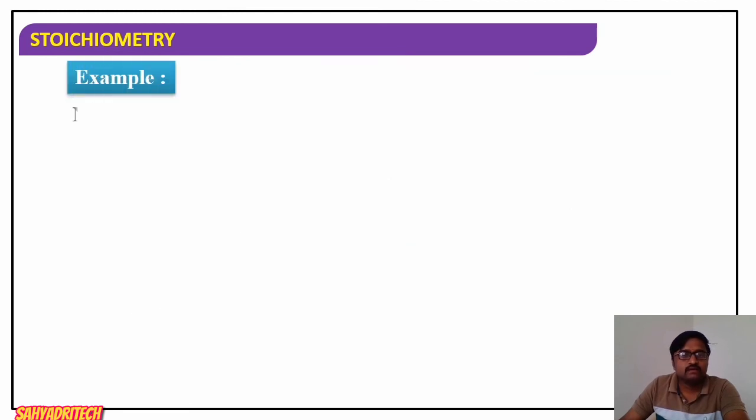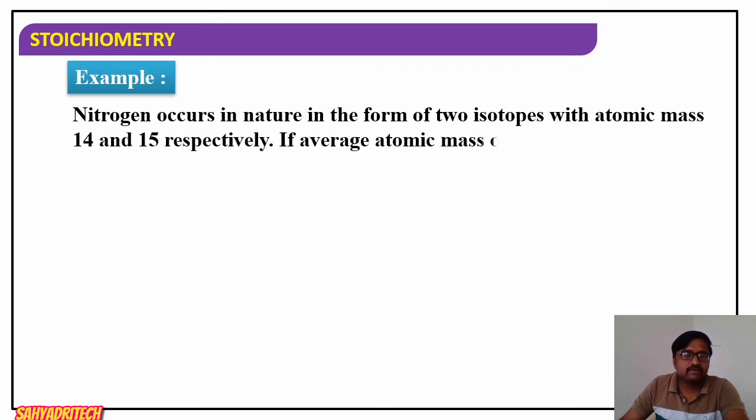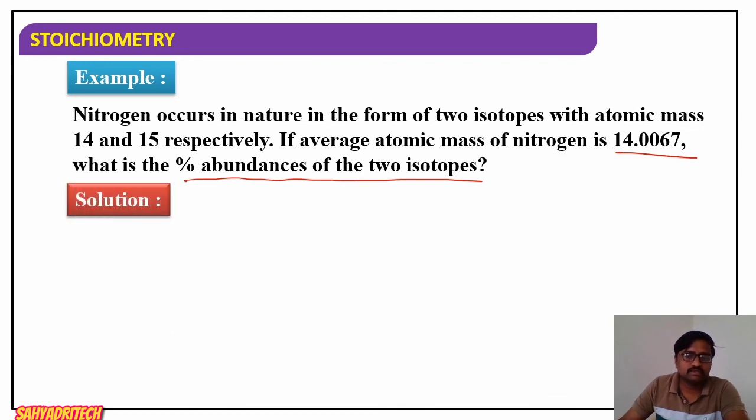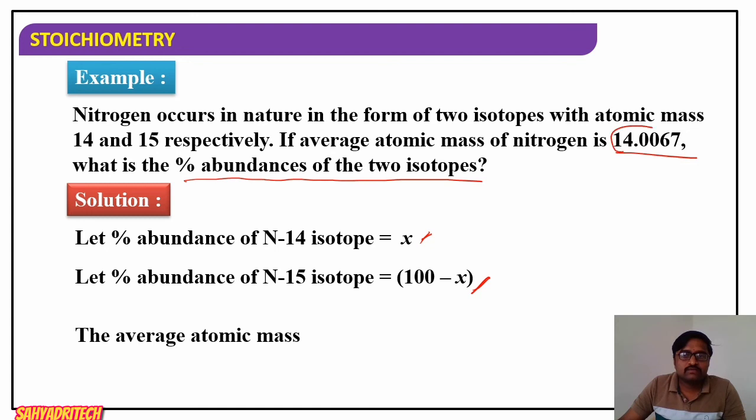Well, nitrogen occurs in nature in the form of two isotopes with atomic mass 14 and 15 respectively. If the average atomic mass of nitrogen is 14.0067, what is the percentage abundance of the two isotopes? We have to calculate in the same way. Let the percentage abundance of nitrogen 14 be x, then nitrogen 15 will be 100 minus x. Then average atomic mass is given: 14.0067.